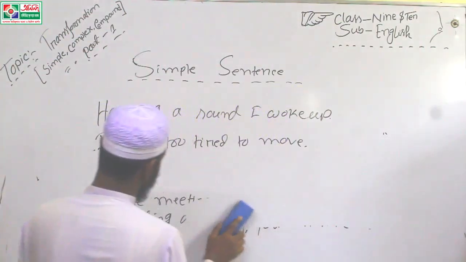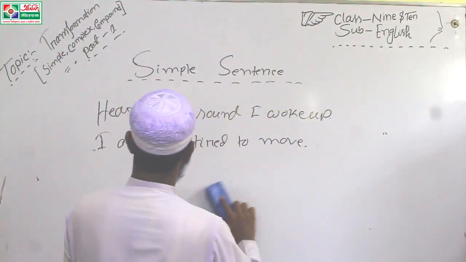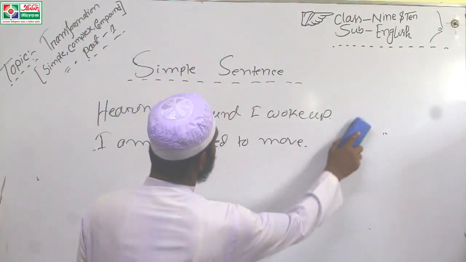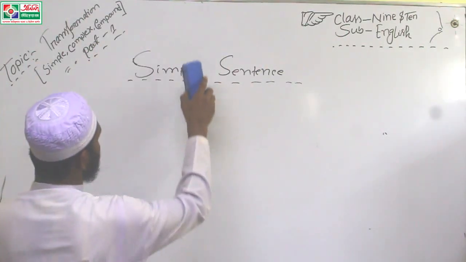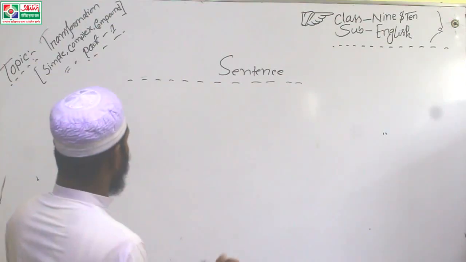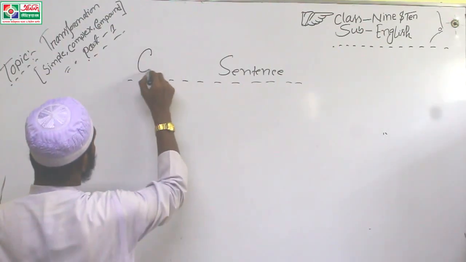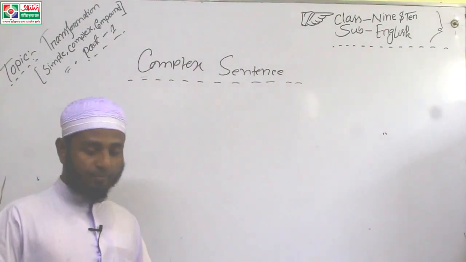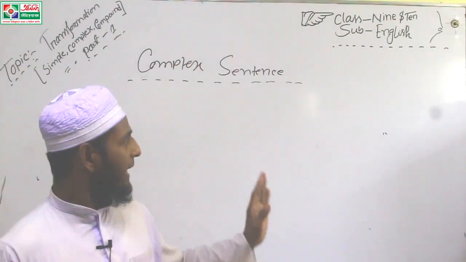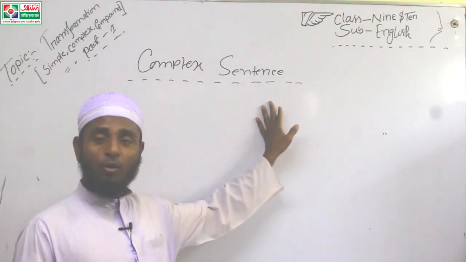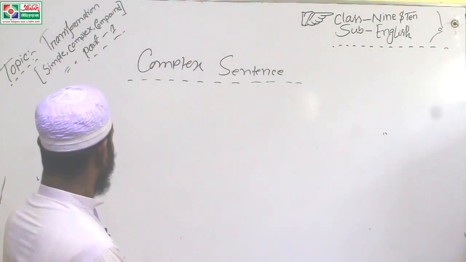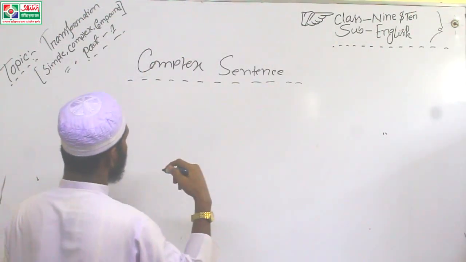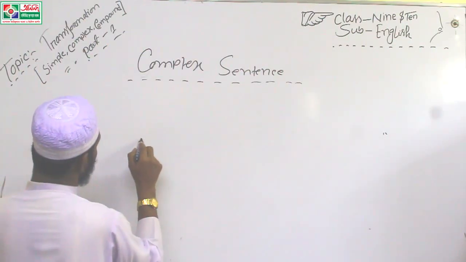Now I am discussing complex sentence. Complex sentence. To know about complex sentence, you have to bear in mind and you have to know about clause.